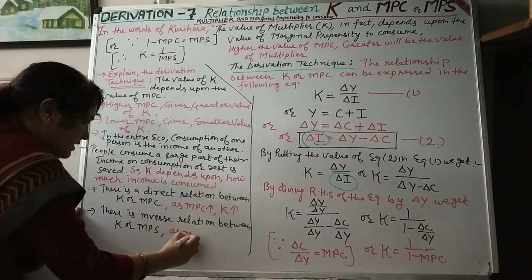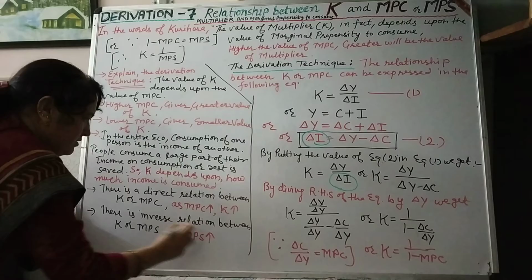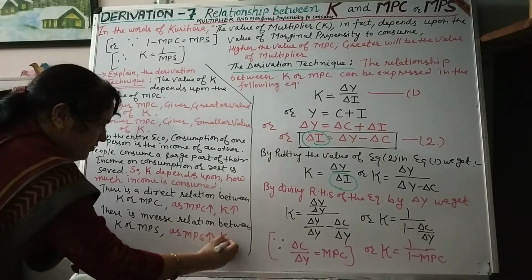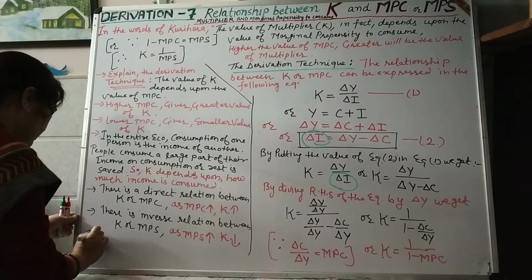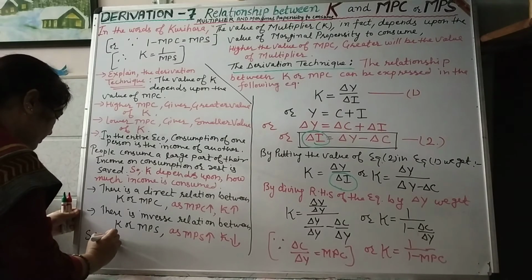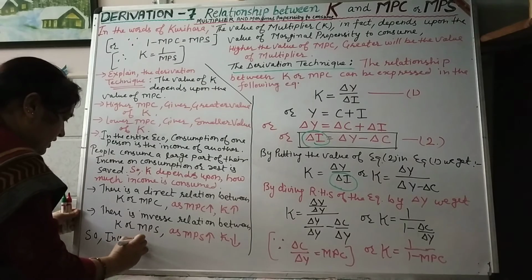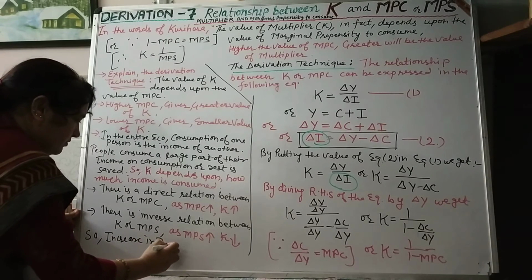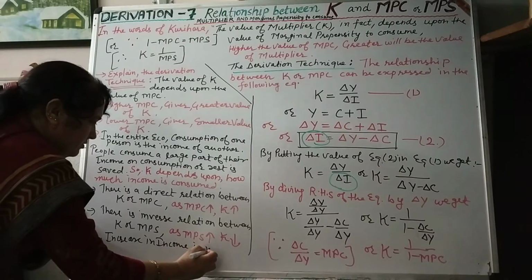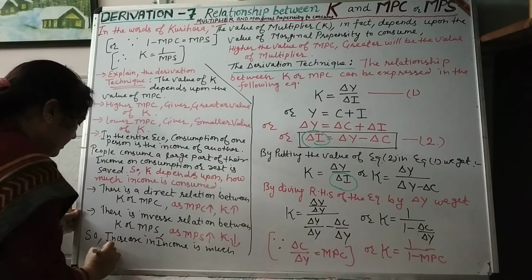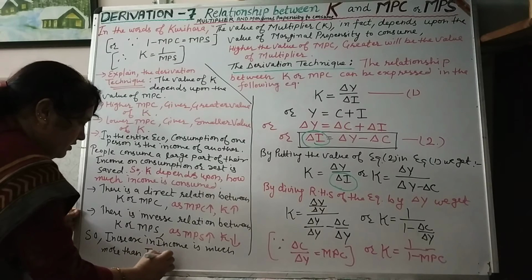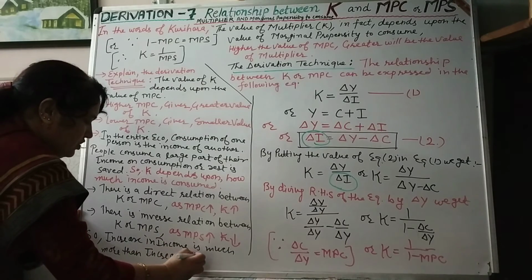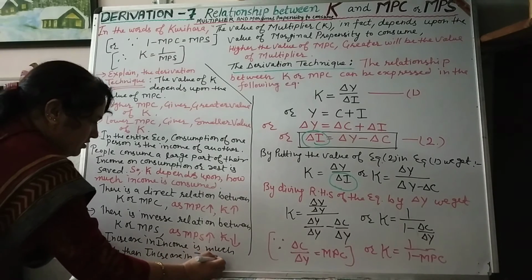As MPS increases, the value of K will diminish. So increase in income is much more than increase in initial investment.